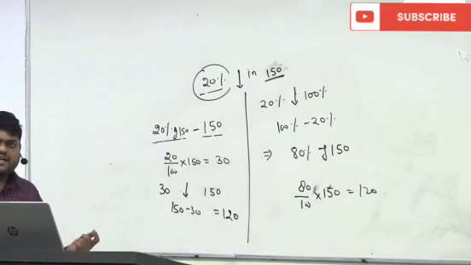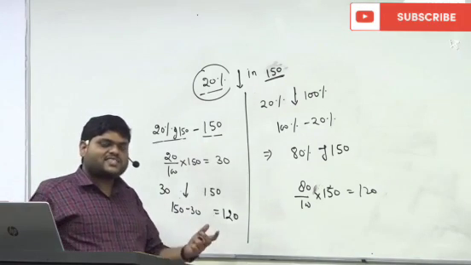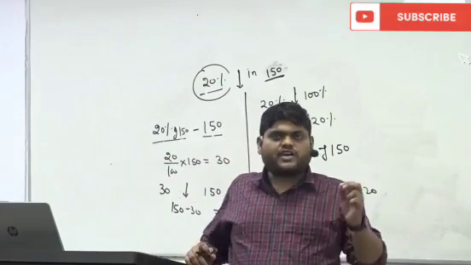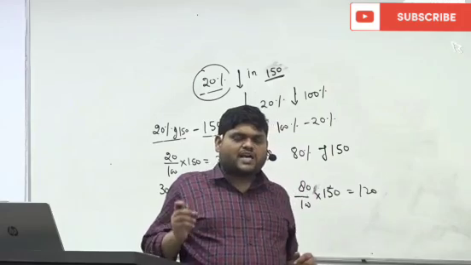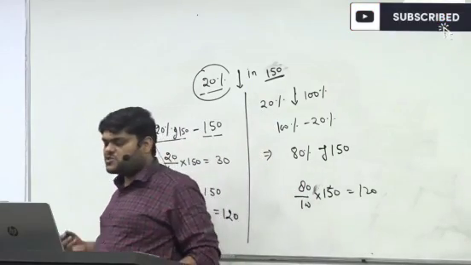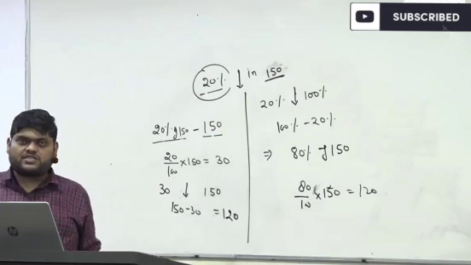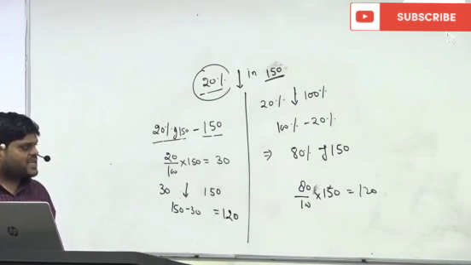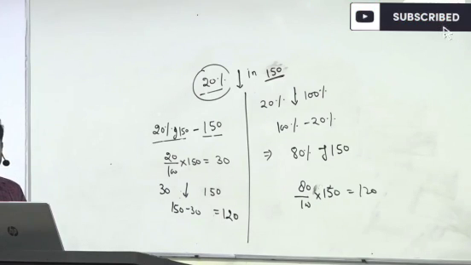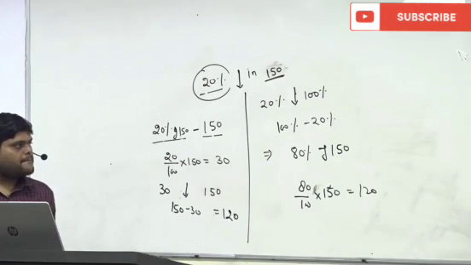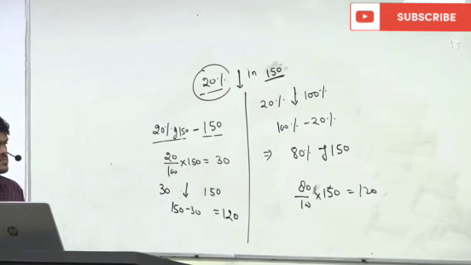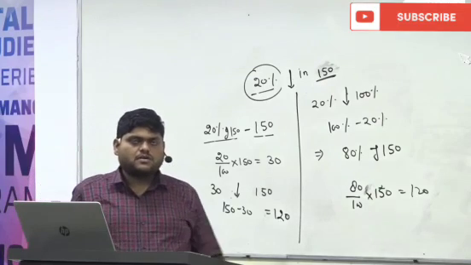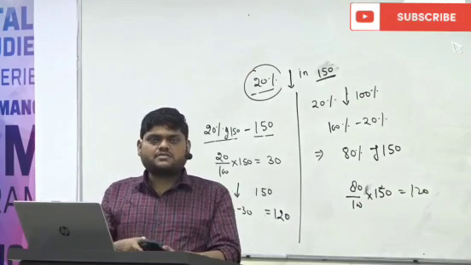So for increment, if I say X is increased by 20%, the first thing which comes to your mind is that X becomes 120%. As soon as we say X is decreased by 20%, the first thing which comes to your mind is X now becomes 80%. I hope this is making sense.